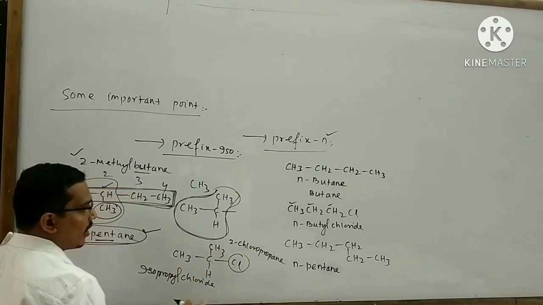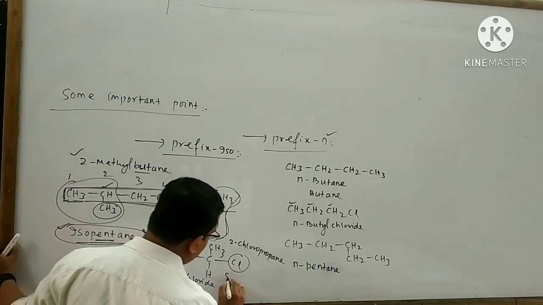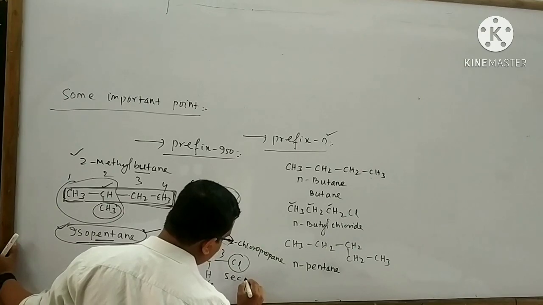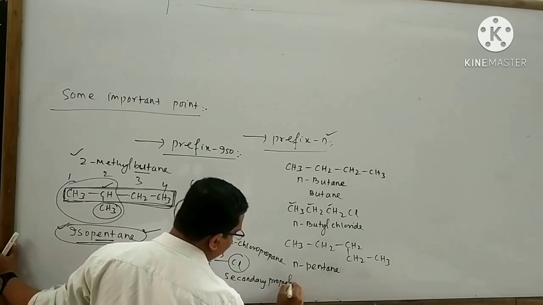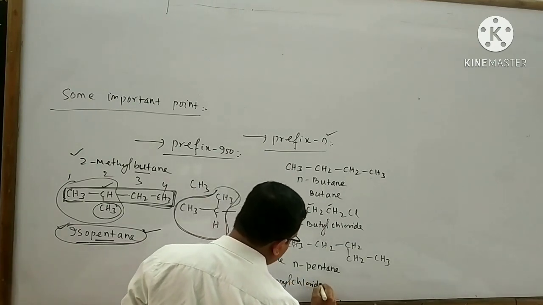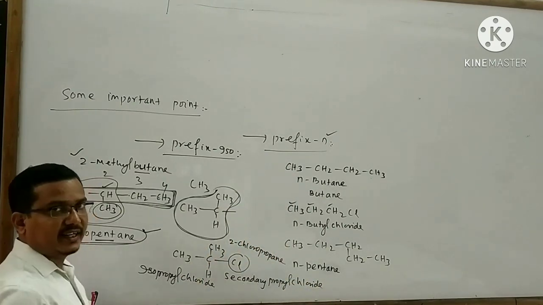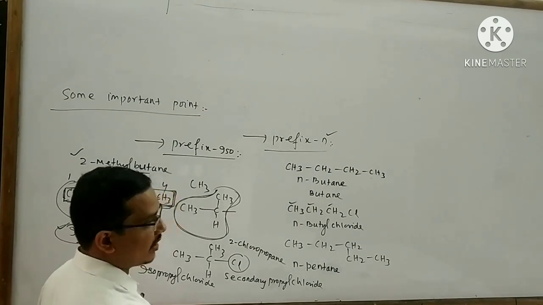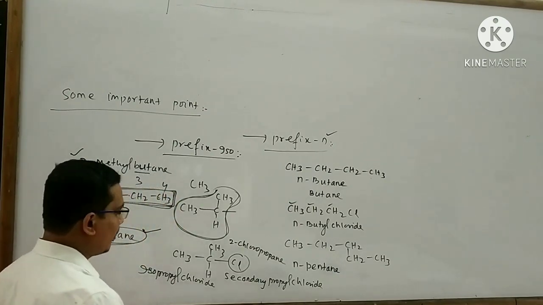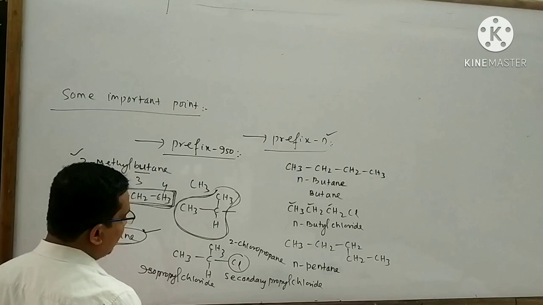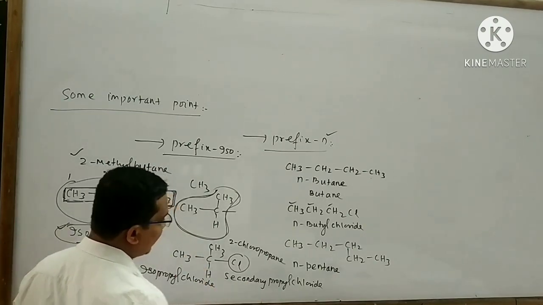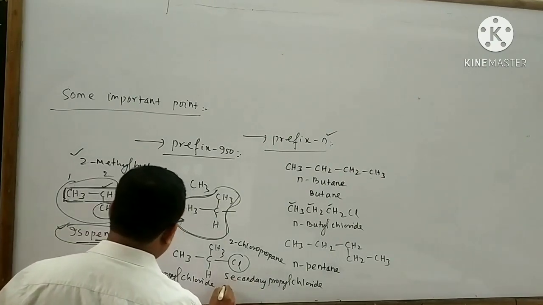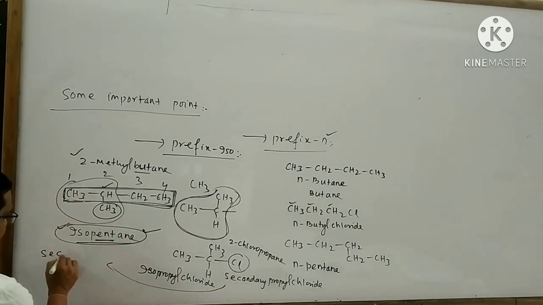So this compound also has another name, that is secondary propyl chloride. We already discussed the 1 degree, 2 degree, 3 degree and 4 degree carbon atoms. Accordingly, this organic compound also has the name secondary propyl chloride. It is shortly called sec-propyl chloride.